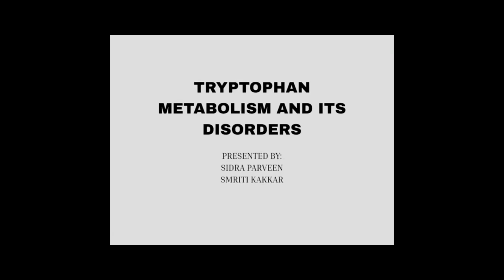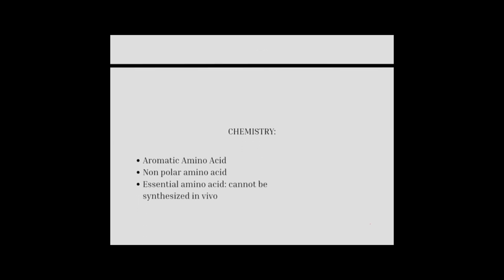We are here to present a podcast on the topic tryptophan metabolism and its disorders. Let us start with the chemistry of tryptophan. Tryptophan is an aromatic amino acid containing an indole ring. It is an essential amino acid and it is both glucogenic and ketogenic in nature. Several biologically important compounds such as NADP plus and NAD plus are synthesized from tryptophan.